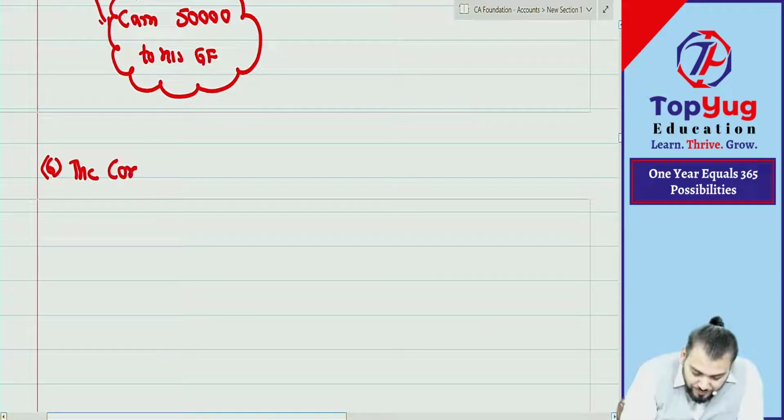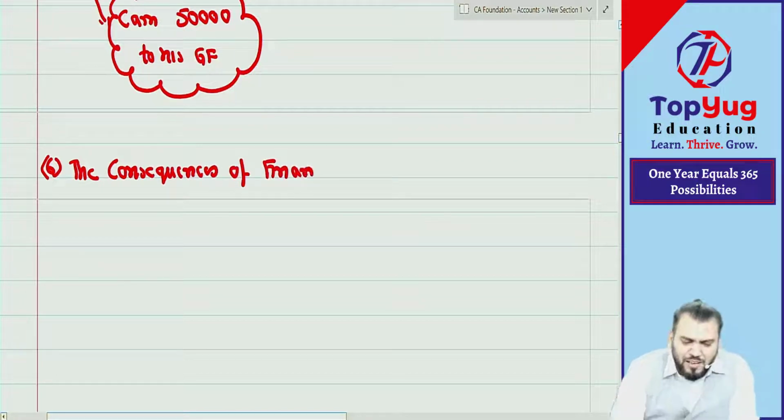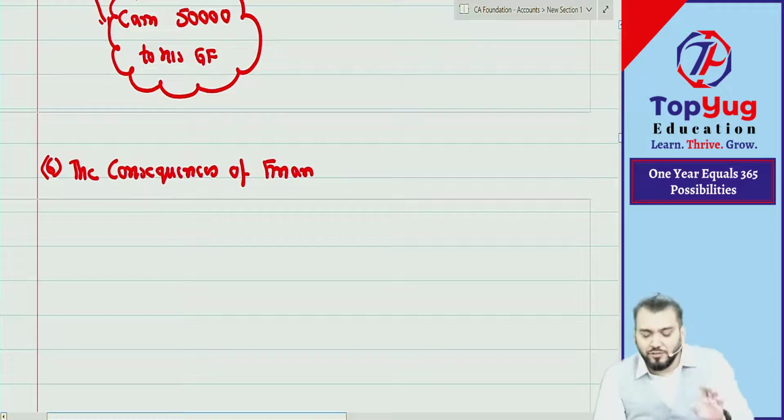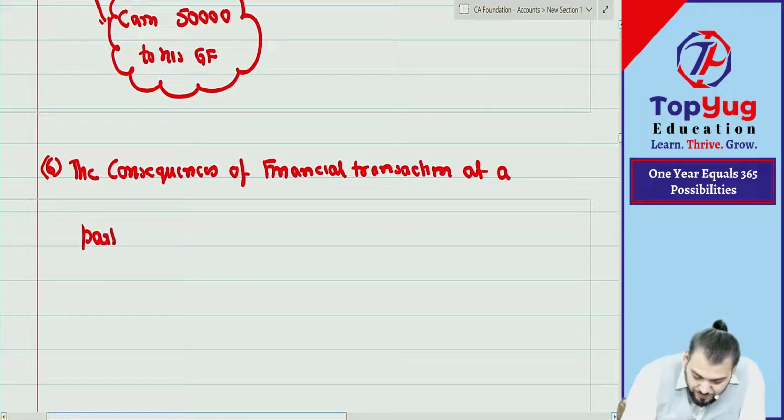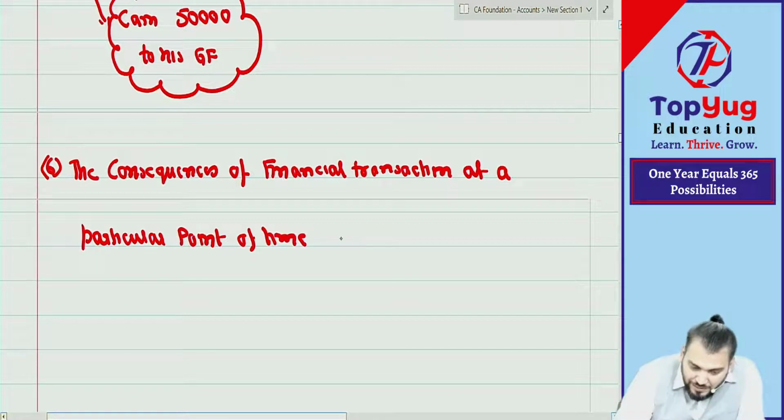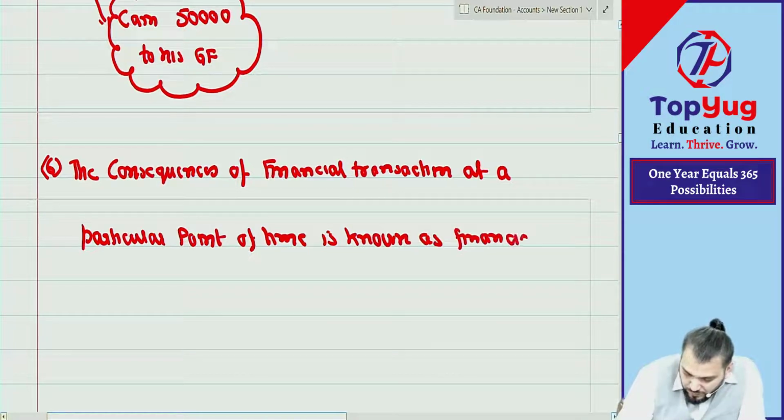So the consequences of financial transaction. It can be one financial transaction, it can be more than one financial transaction. Okay, financial transactions at a particular point of time is known as what? Financial events.